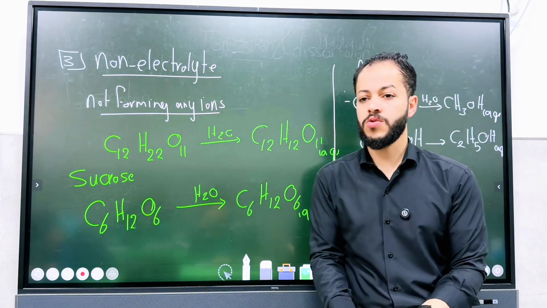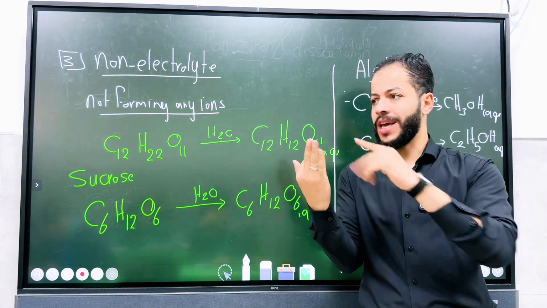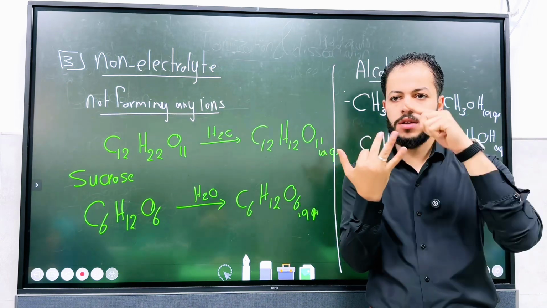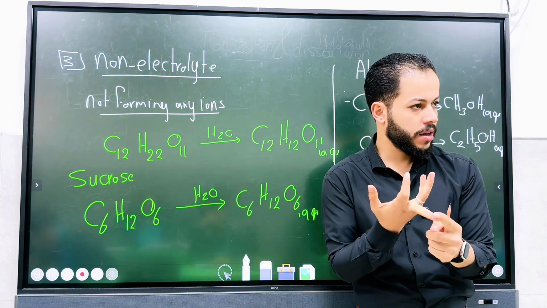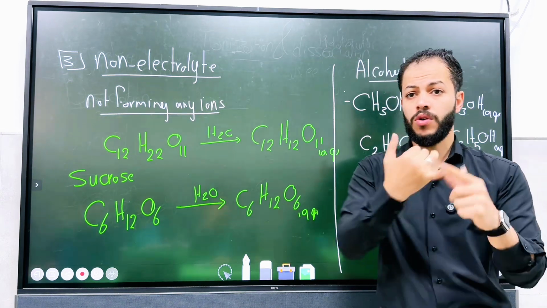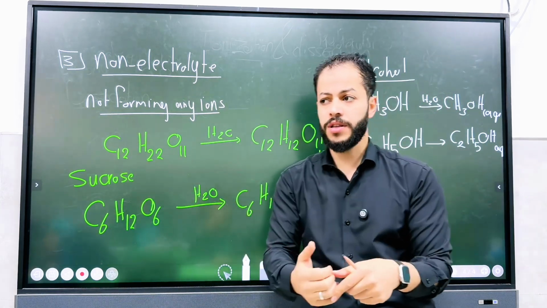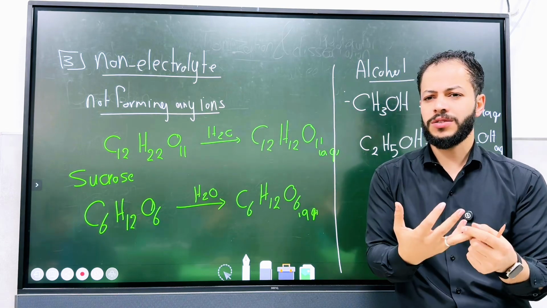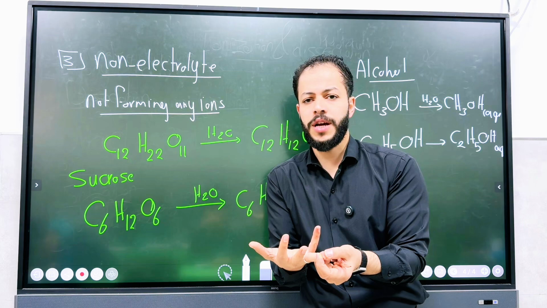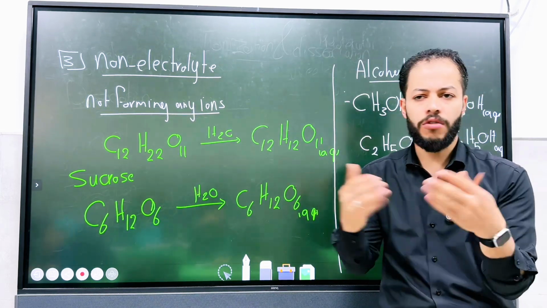Then we classified the solutions according to the degree of ionization or dissociation into 3 categories: strong electrolyte, weak electrolyte, and non-electrolyte. Strong electrolyte conducts electricity well because it's completely ionized, almost 100%. The weak electrolyte conducts electricity poorly because it's not completely ionized, like the insoluble ionic compound or weak acids and bases. And finally, the non-electrolyte does not form ions at all.